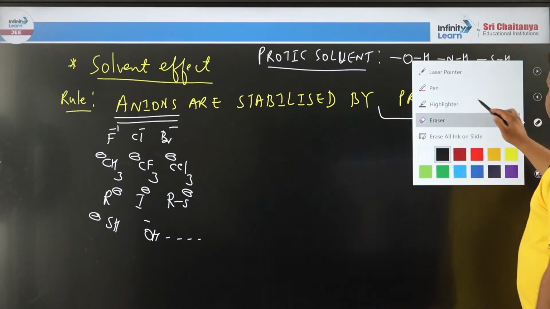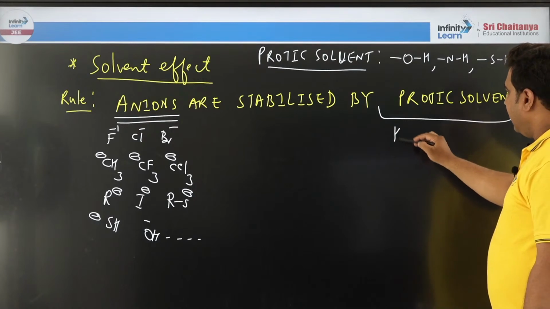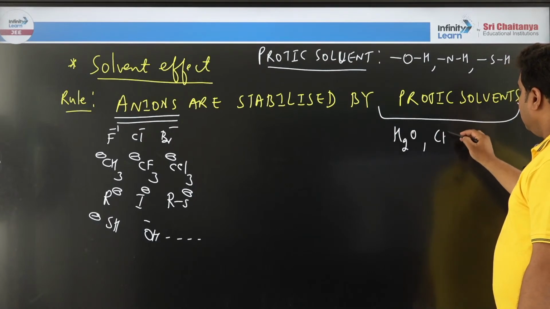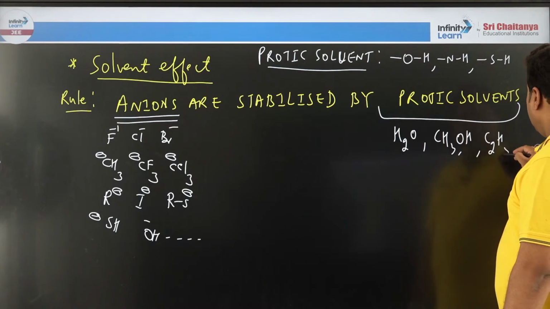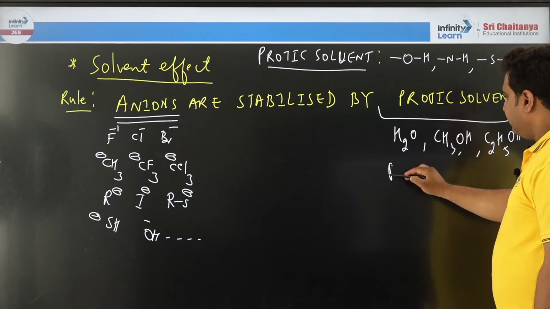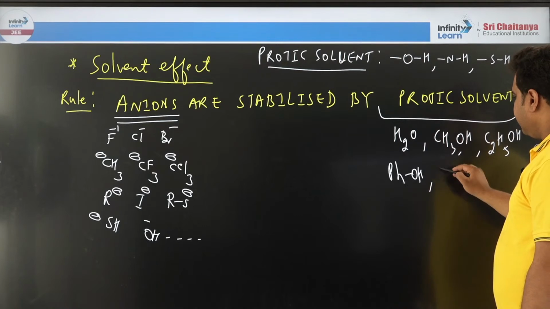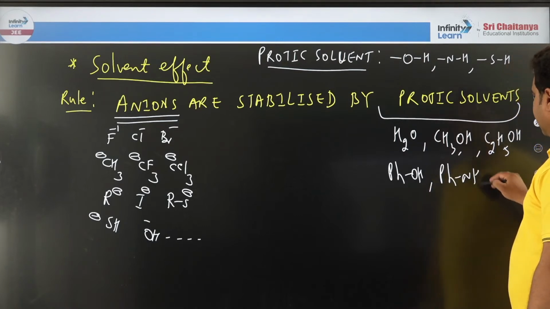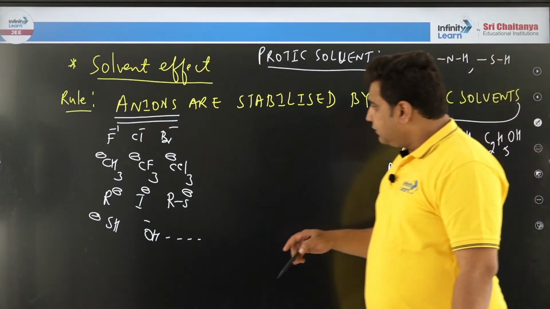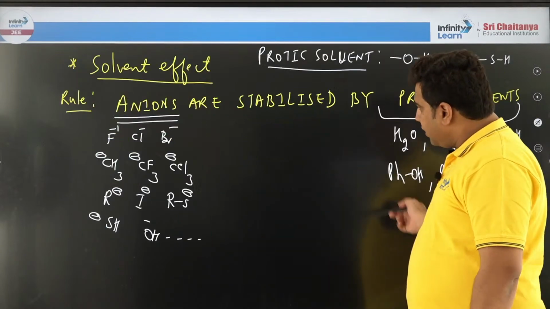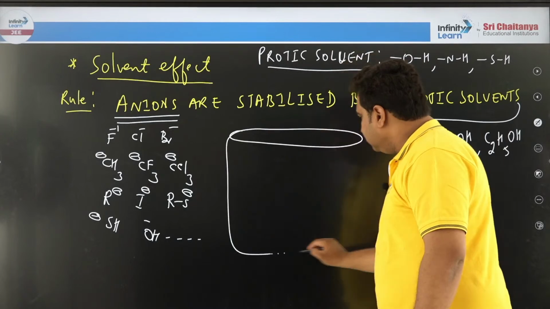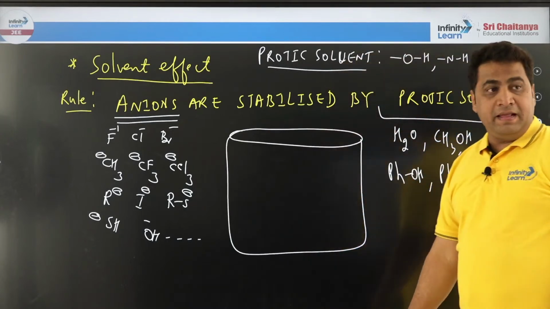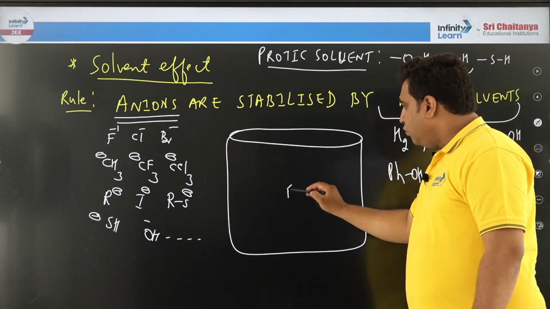Right? Like water, like methanol, like ethanol, like phenol, like aniline, etc. Now, to understand this example, you come here, you will get it. All of you imagine there is a beaker. Inside the beaker, imagine fluoride ion is there.